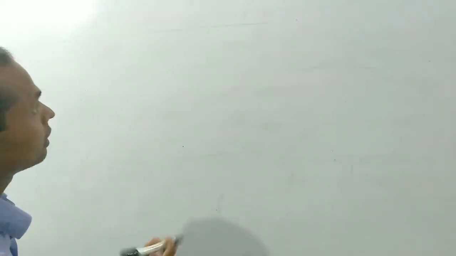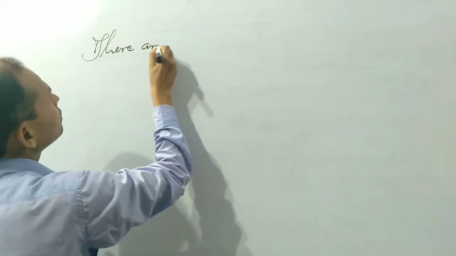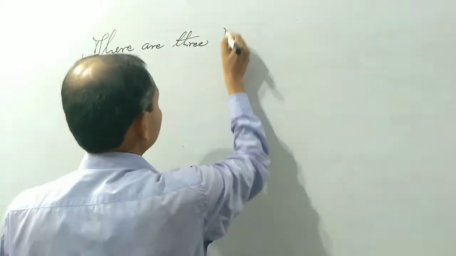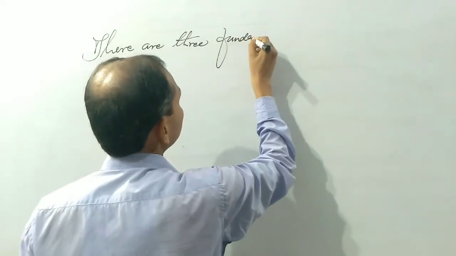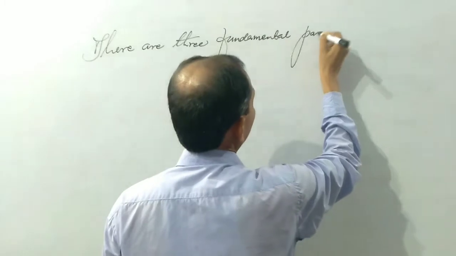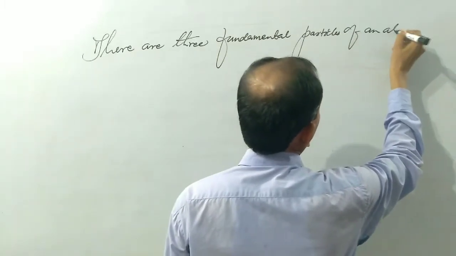According to modern scientists, an atom has three main fundamental particles. There are three fundamental particles of an atom.